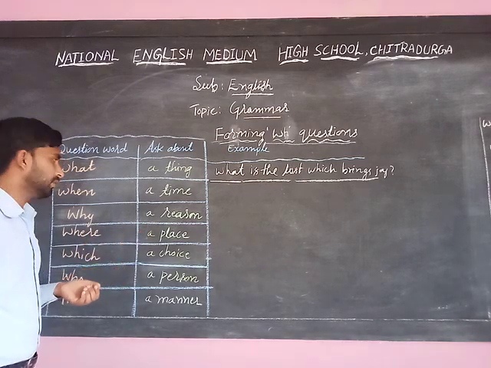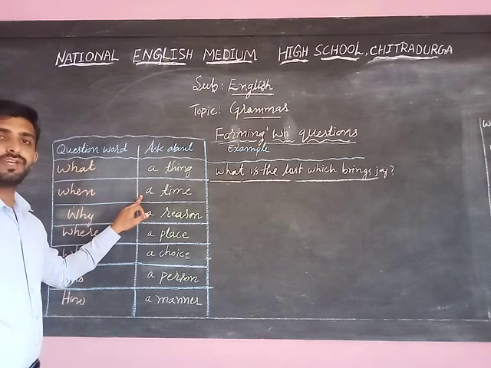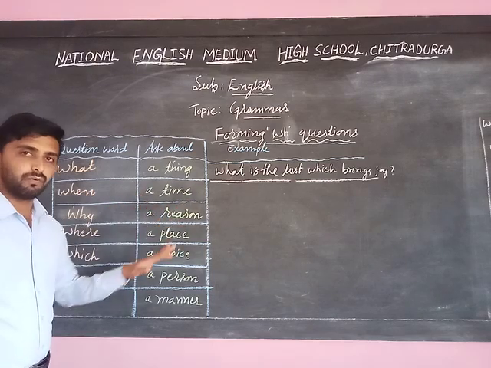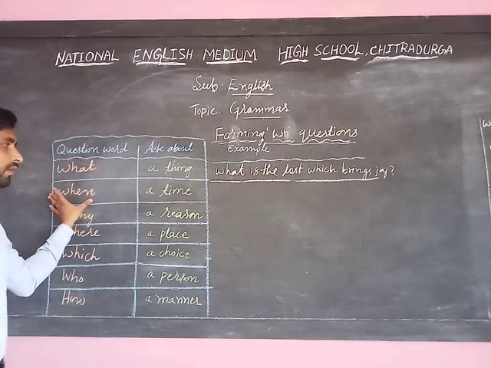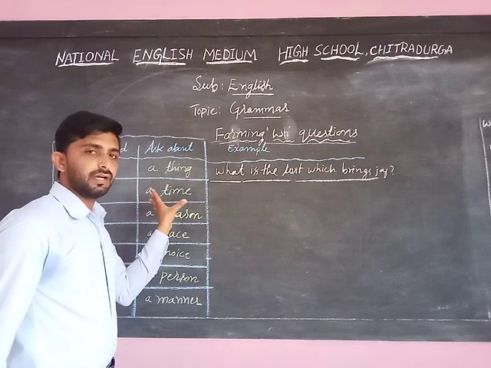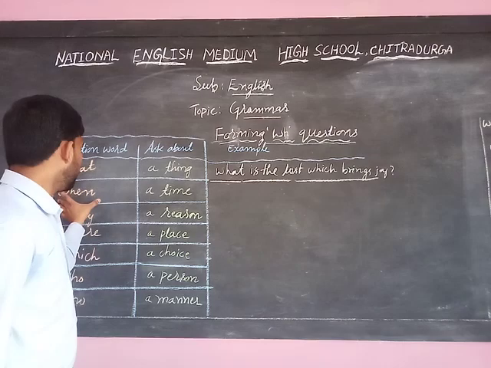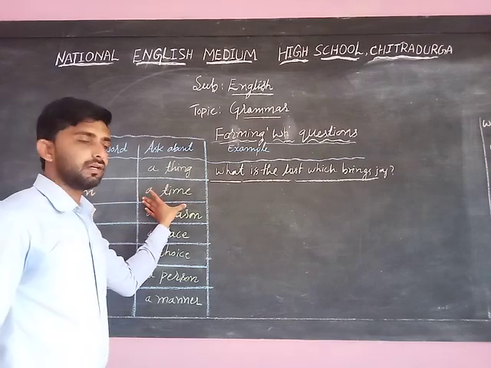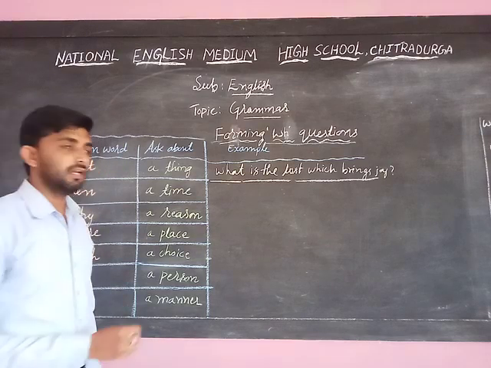Time here may refer to a year, a day, a week, or a particular hour. Everything belongs to the same question word, when. We use when to know about a time.